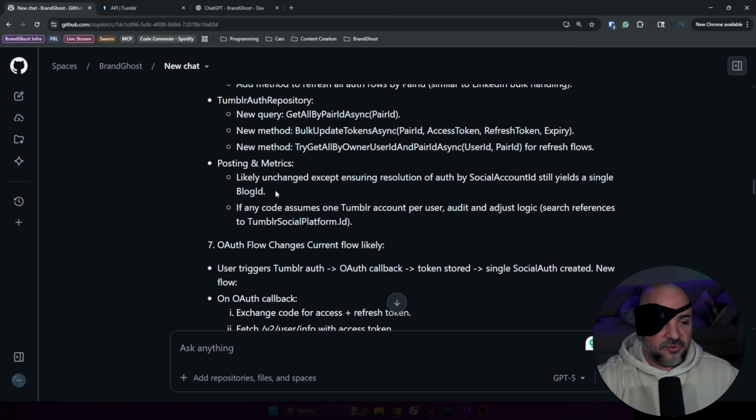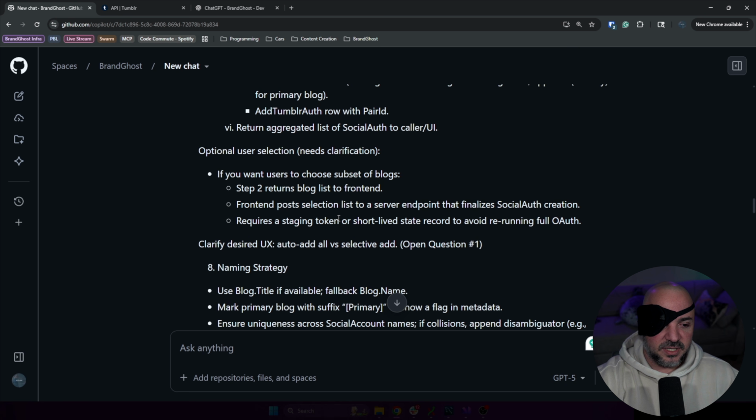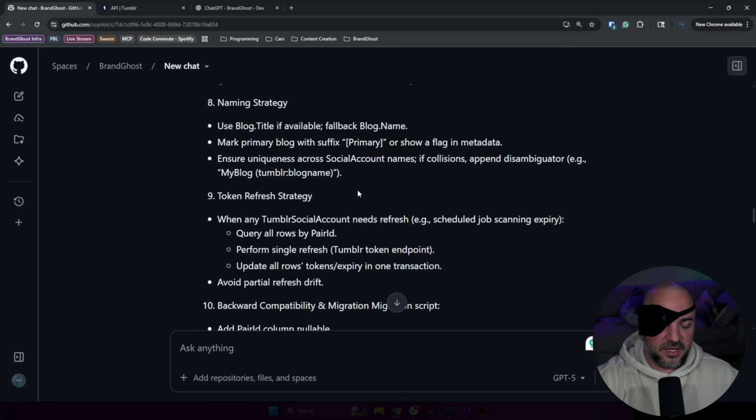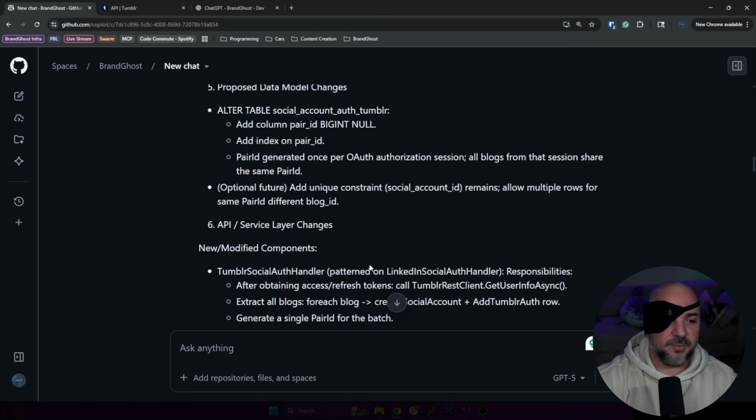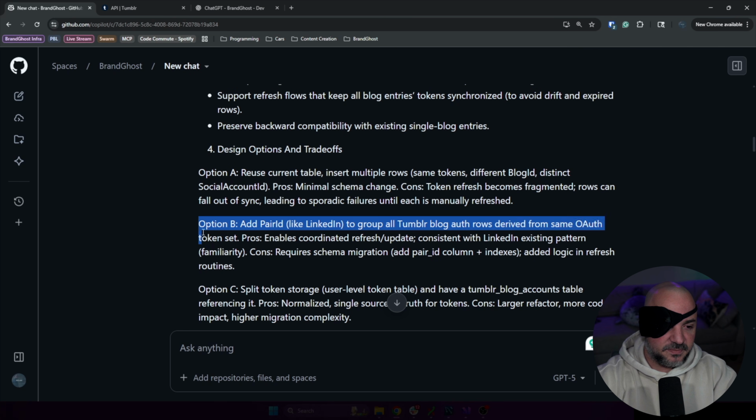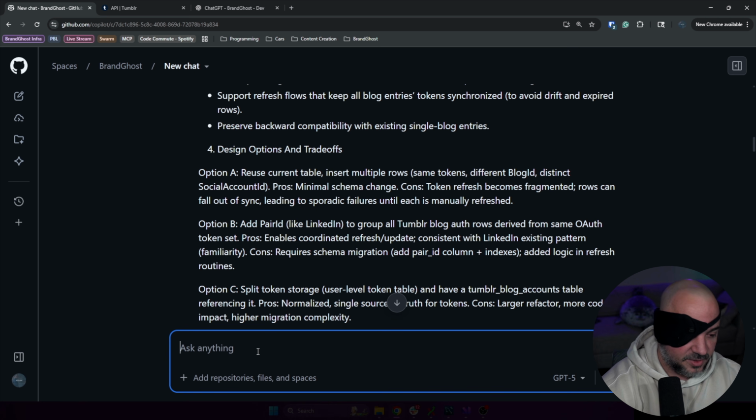Posting and metrics, likely unchanged. Any code assumes Tumblr account per user, audit. I'm just going to scroll through very briefly. Yeah, I think for the most part, I'm going to address a couple things. So I would prefer this. So let's do that. I'm trying to copy it, but I only got one eye. So let me talk to it.